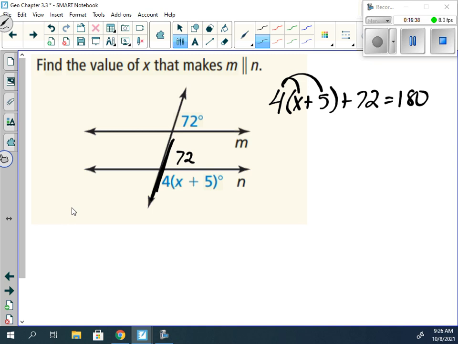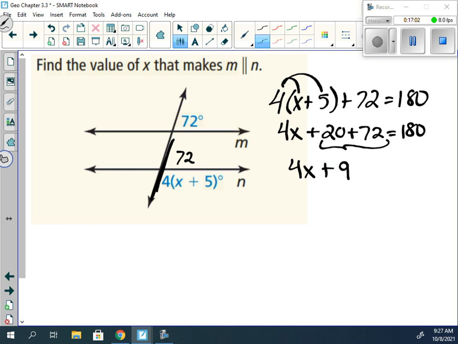Well, 4 times x is 4x, and 4 times 5 is 20, plus 72 is equal to 180. Yes, we can combine like terms first. So the 20 plus 72 would be 92.